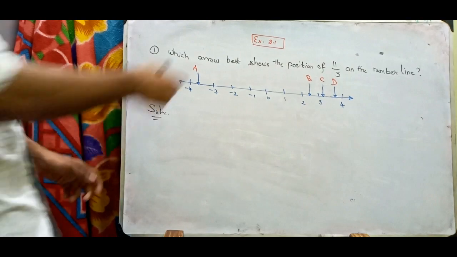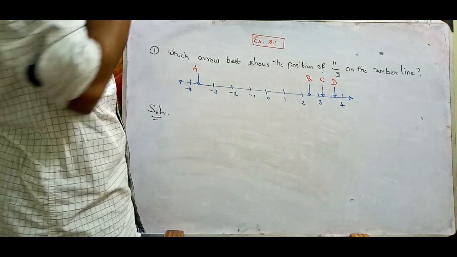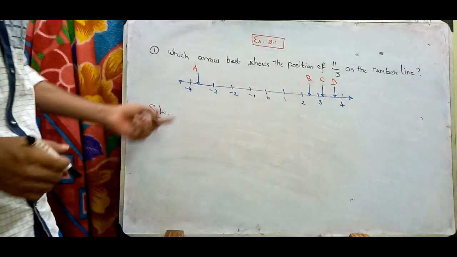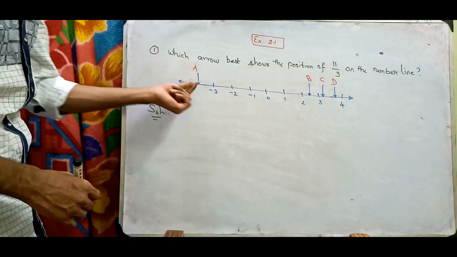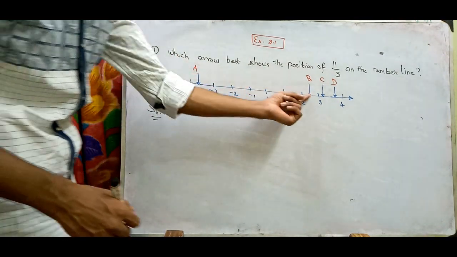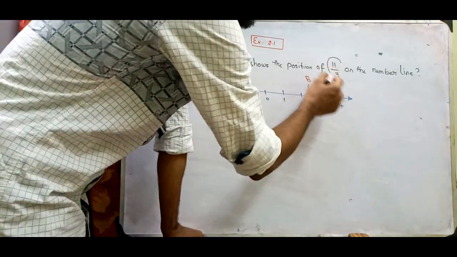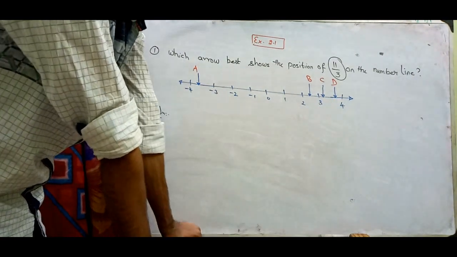Okay, let us go to exercise 2.1. The first question is: which arrow best shows the position of 11 by 3 on the number line? Here's a number line. I have denoted -4 to +4, and there are some points denoted A, B, C and D. So where exactly is 11 upon 3 on the number line?